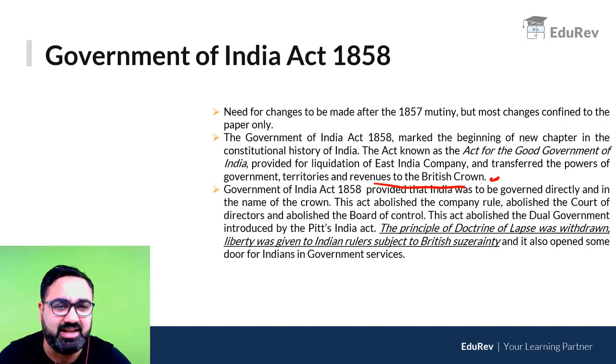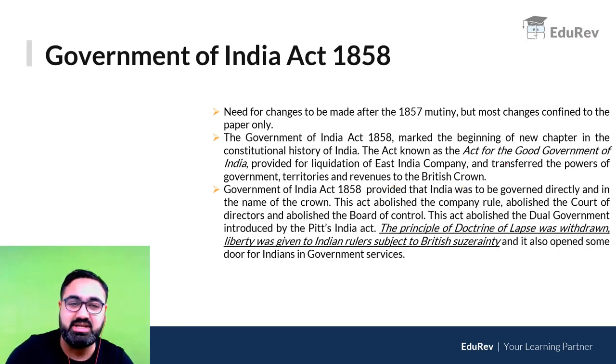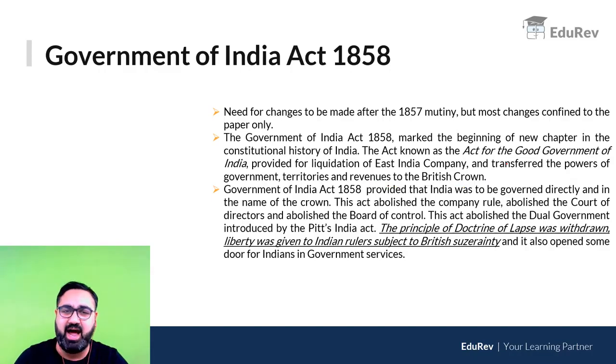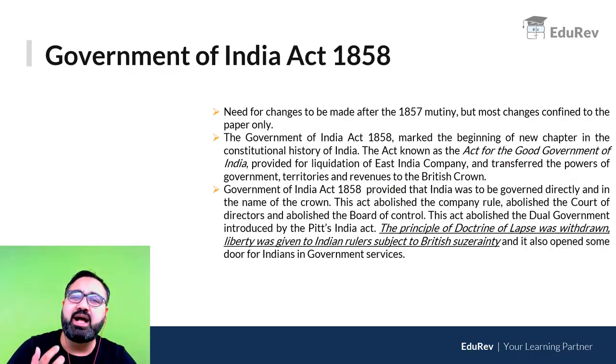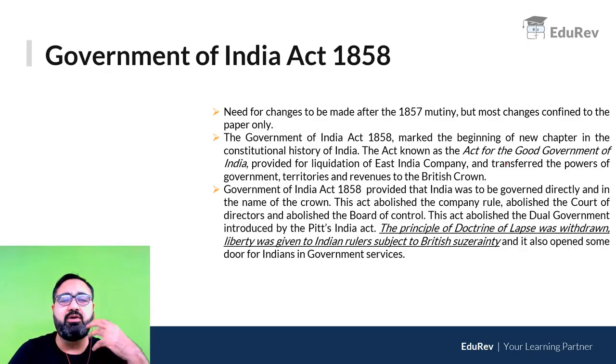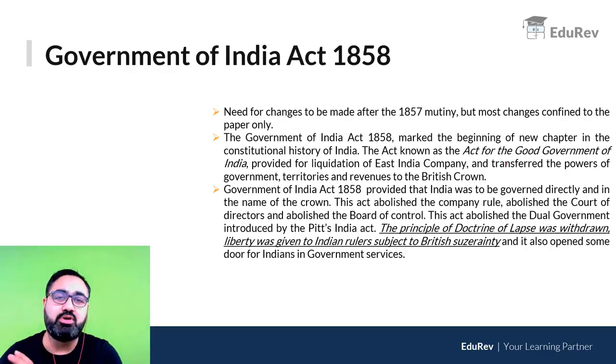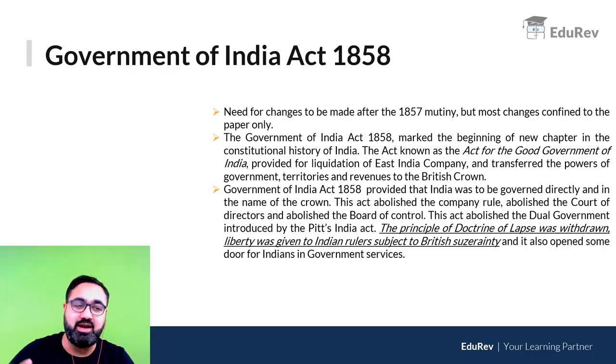Now, you might also say that this was just a formality because even before this, as we have seen in different acts, the power was actually in the hands of the British Parliament and the British Crown only. It was just a formal transfer of power. So that in India, people who hate the company can now be told that now the company's rule is over. वो लोग चले गए, गद्दे लोग चले गए, अब British monarch आप पे rule करेंगे जो कि अच्छे के लिए rule करेंगे. So it was kind of a whitewash or an eyewash, as you can say.